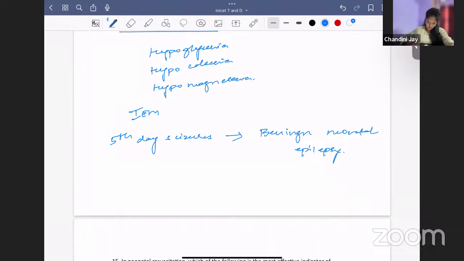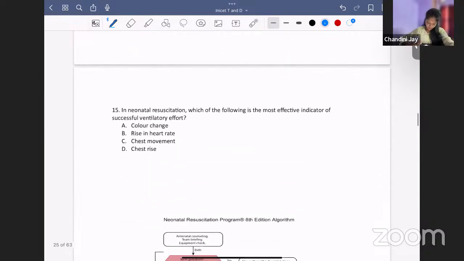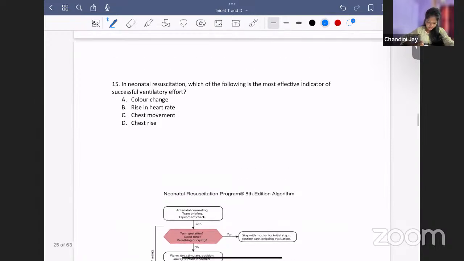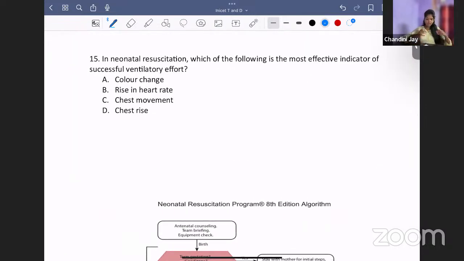Okay, so now let's go on to the next question. Neonatal resuscitation, which of the following is the most effective indicator of successful ventilatory effect? So you're giving ventilation. How do you know whether it's going properly? Which is the most important indicator? Is it color change, rise in heart rate, chest movement, or chest rise? The answer here is rise in heart rate.